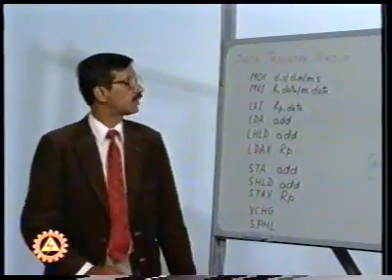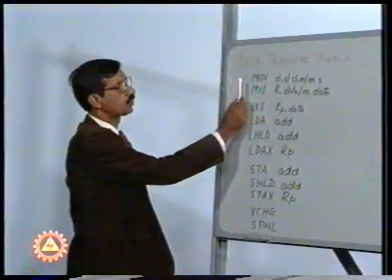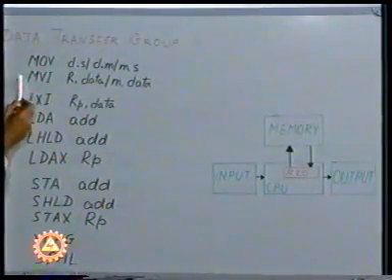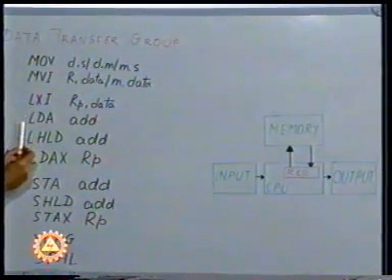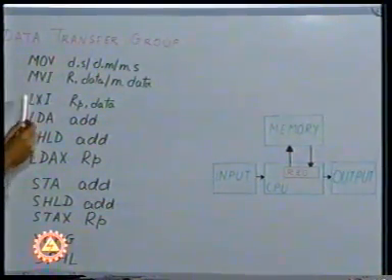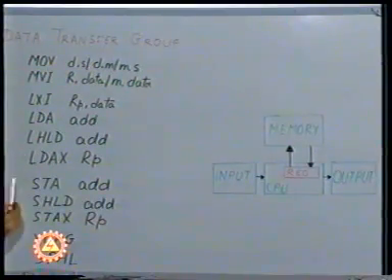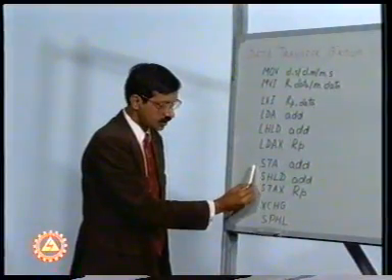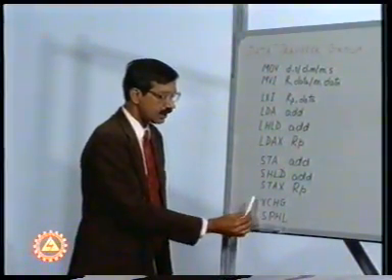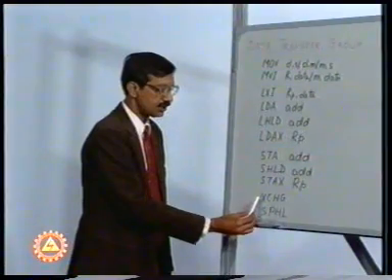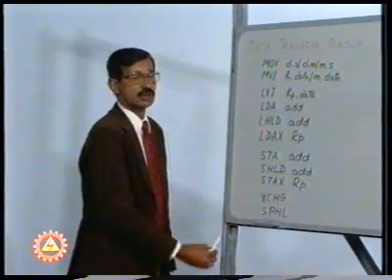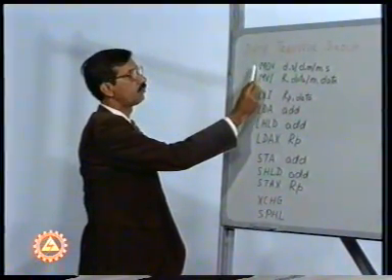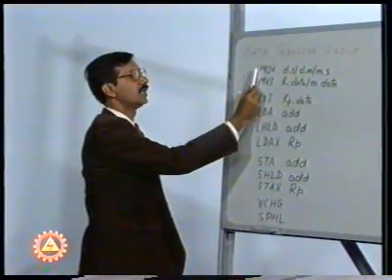The instructions that form the part of data transfer group of instructions are MOV, MVI, which can be clubbed together, LXI, LDA, LHLD, LDAX, which can once again be clubbed together, STA, SHLD, STAX, which can be treated as one group of instructions, and a last group which is consisting of XCHG and SPHL. Now let us see what are the various operations that are carried out when the instructions MOV and MVI are implemented.